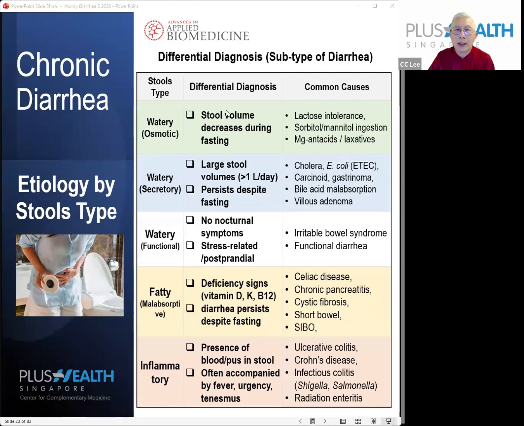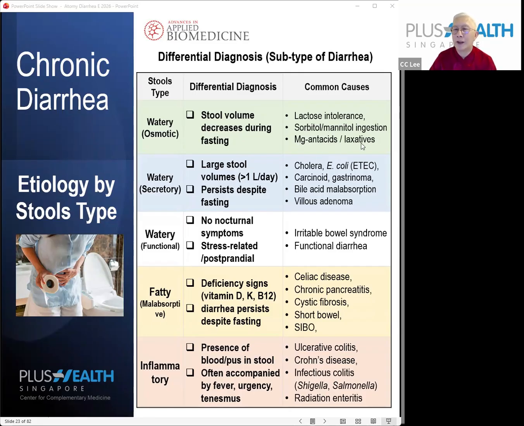So therefore, what are the stool types? As I say, there are 3 watery stool types. The first one, osmotic stool type, is where the stool volume decreases during fasting. When the stool volume decreases when you fast, that means you don't eat, and you have a watery type of diarrhea. The common cause of this type of diarrhea is lactose intolerance. Very common is lactose intolerance.